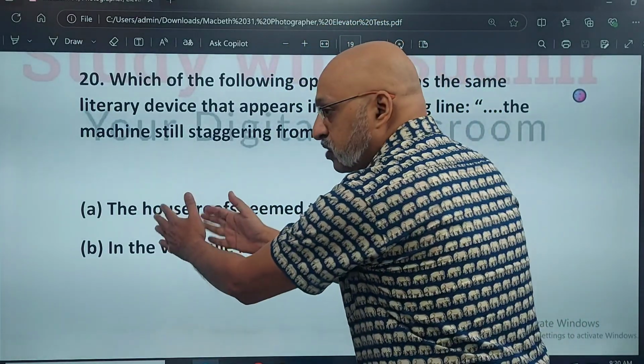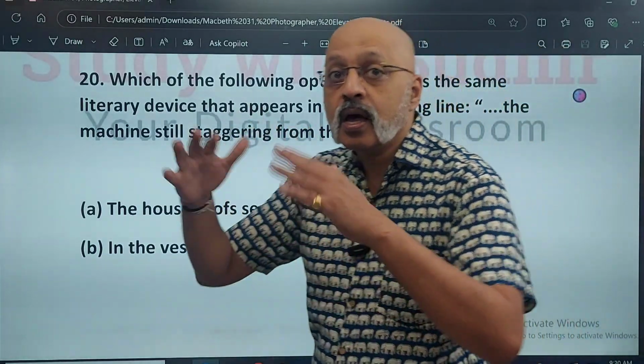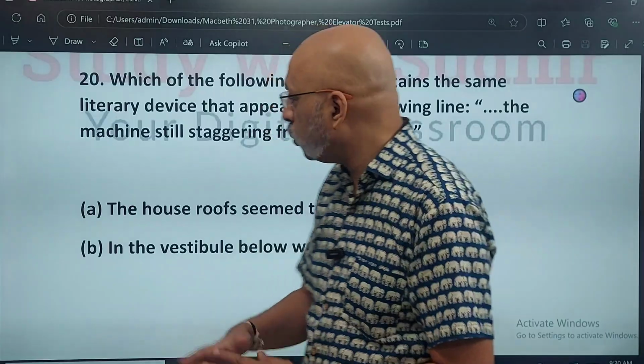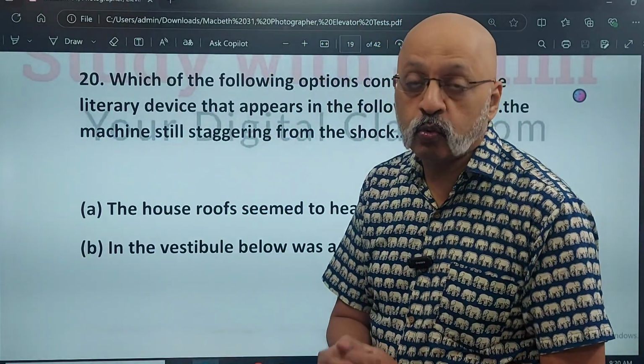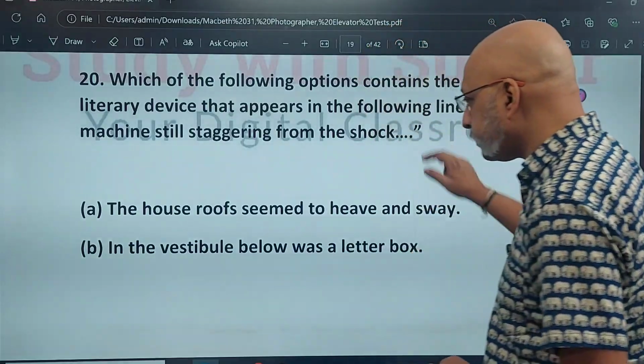And here the house roofs have been personified, seem to heave and sway. Again, that is a human kind of a movement. So option A is the correct one. This is using the literary device of personification.